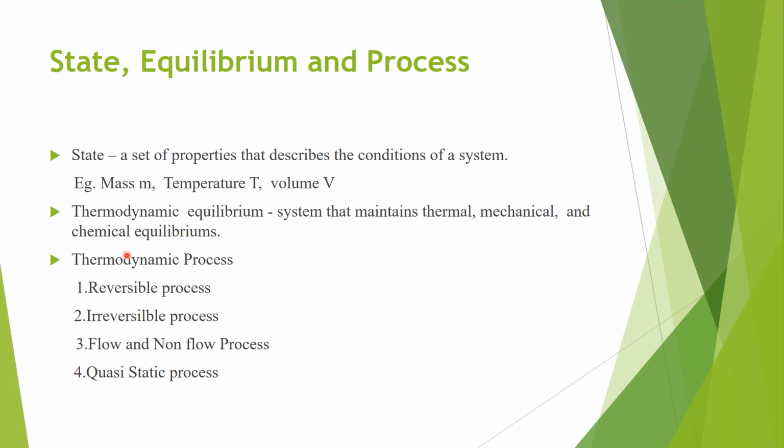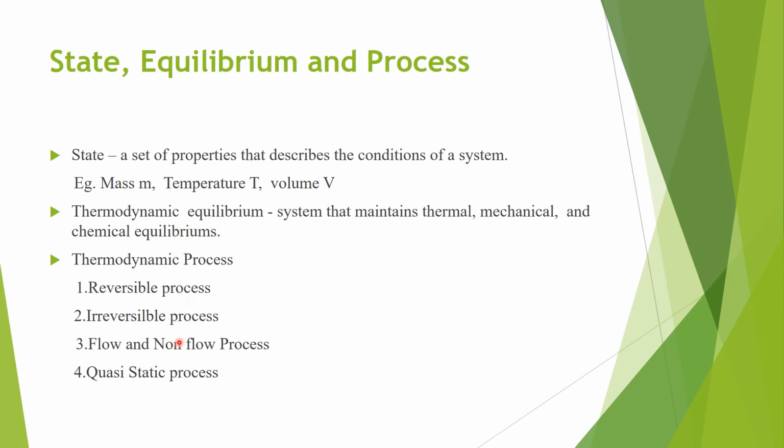Next, the thermodynamic process. Now we are going to discuss a few processes: reversible process, irreversible process, flow and non-flow process and quasi-static process. What is a reversible process? Consider a system. A system passes through an infinite number of continuous equilibrium states and traces the same path when the process is reversed, which is called a reversible process. The best examples are constant volume process, constant pressure process, isothermal process, adiabatic process. If you go for an irreversible process, it doesn't trace the same path when the process is reversed.